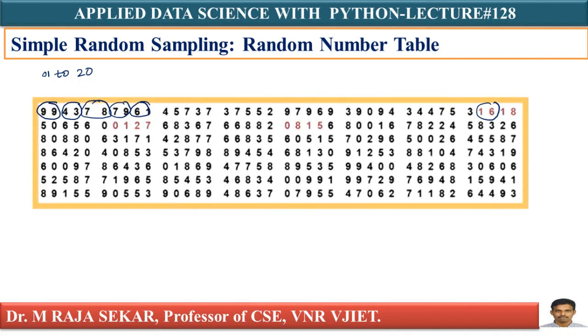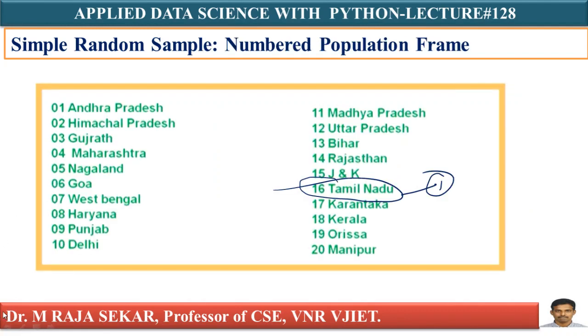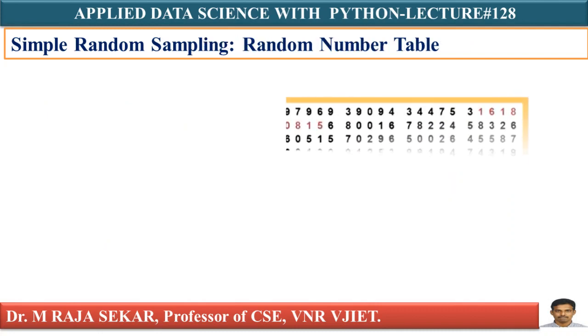After 16, I have other numbers. Let me say I have number 18. Do I have a state with number 18? Yes, I have a state with number 18. That is Kerala. This is my second selected state from this particular table.